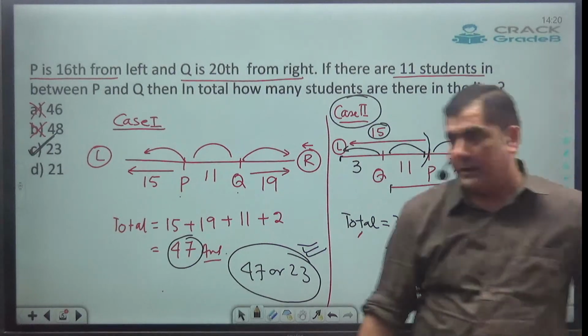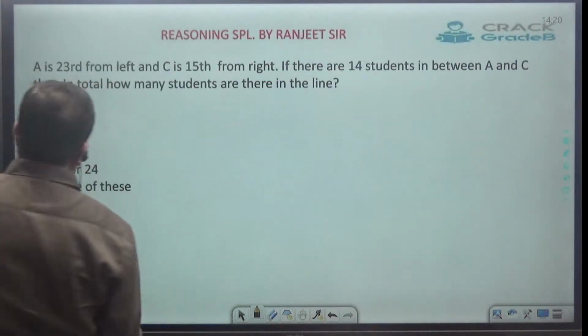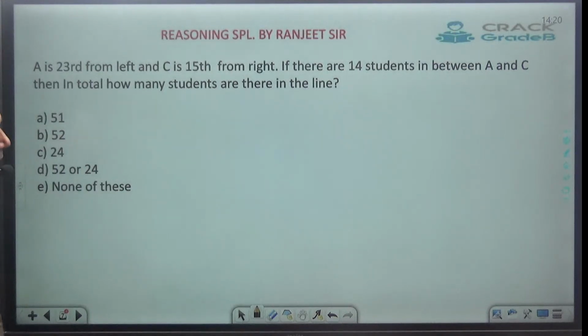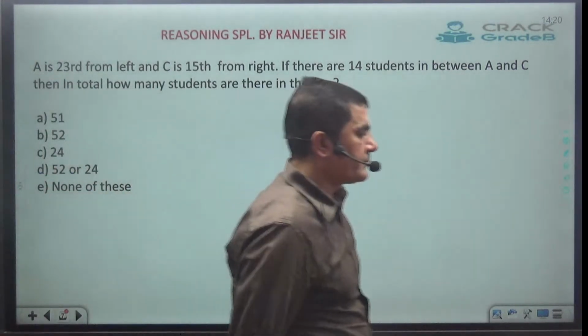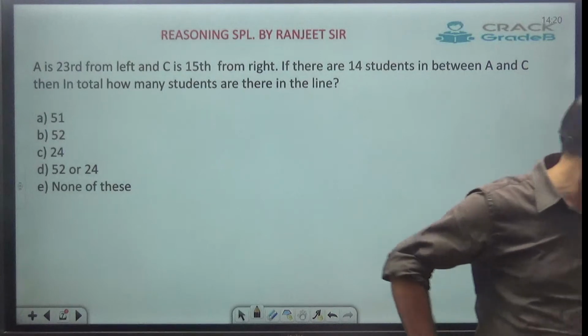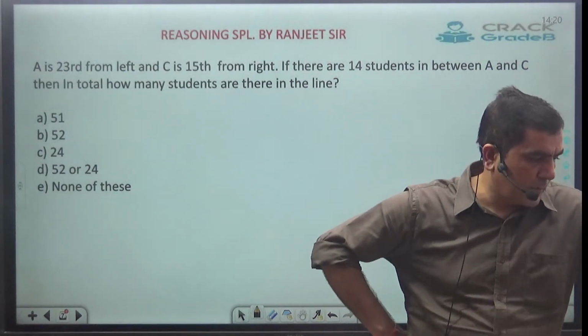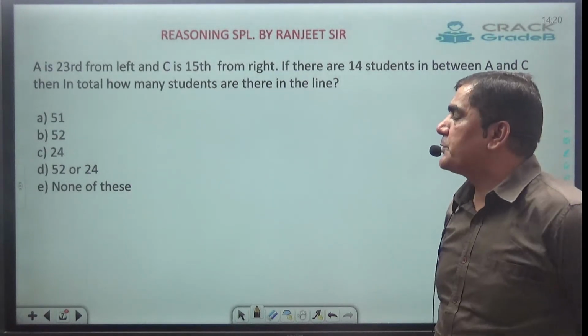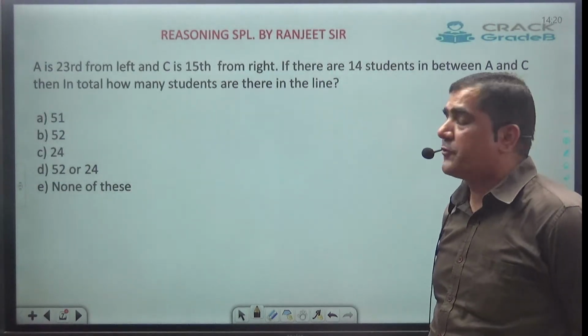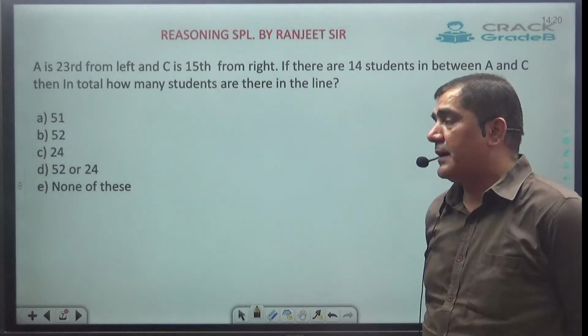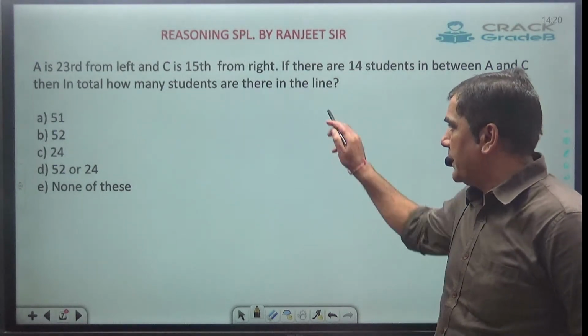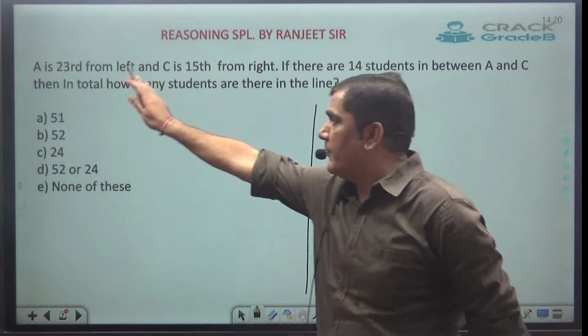Clear? Okay. Let's start with question number 2. You tell me, what's the answer for this one? See, here they are saying A is 23rd from left and C is 15th from right. So again, they are using the words left and right. So horizontally, I am going to place. One position is given from left, the other from right.